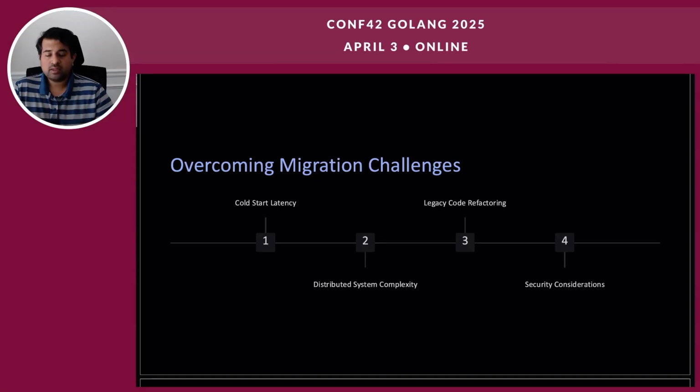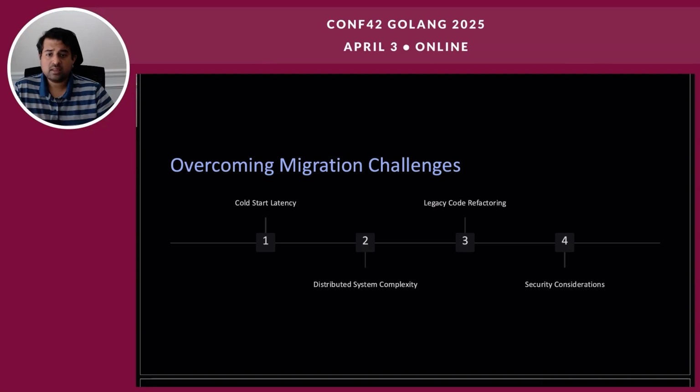A couple of ways to overcome these: incremental refactoring breaks down the monolithic application into smaller independent components, identifying boundaries and isolating dependencies, identifying the logical boundaries and isolated dependencies to facilitate refactoring. We could use something called a Strangler pattern, gradually replacing the monolithic functions with serverless equivalents while maintaining the system stability. Now, the last and the most important point is the security considerations.